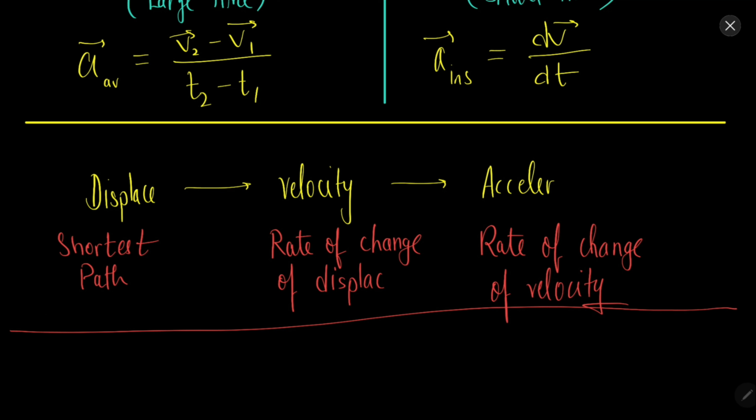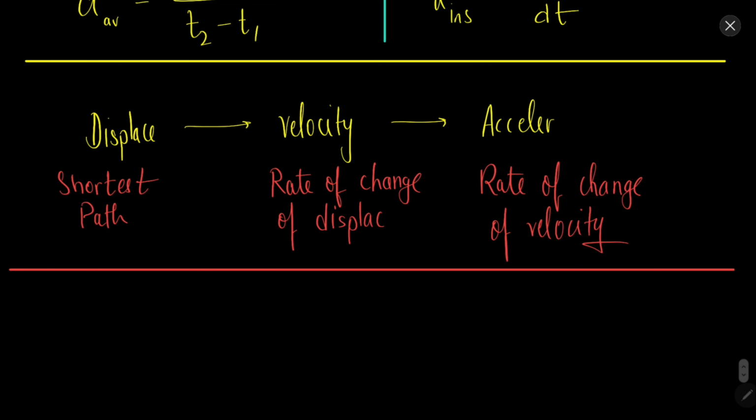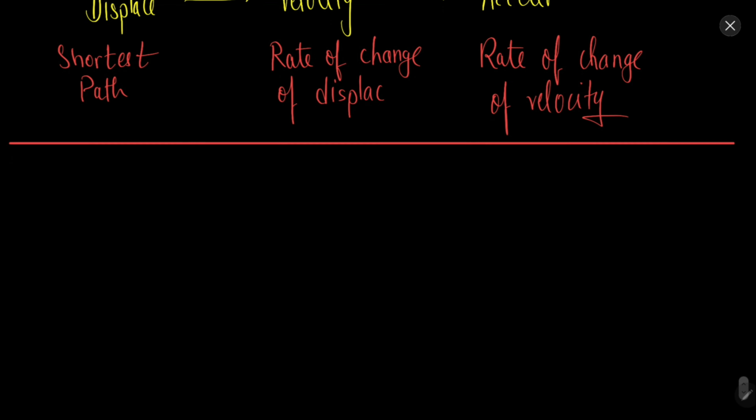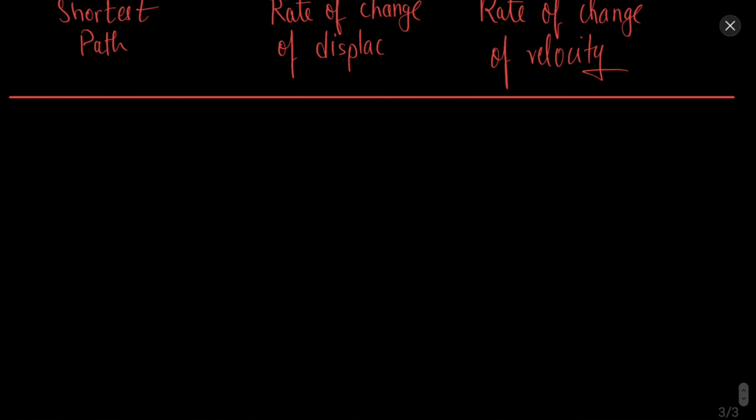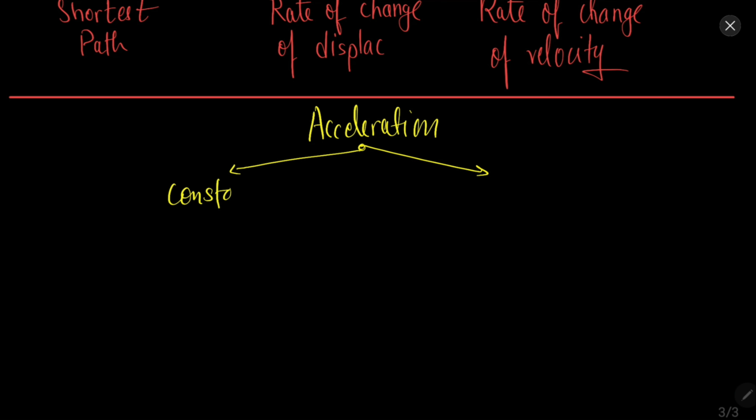So this is the summary for now. Now we know how to describe motion, we know what velocity is, we know what acceleration is. So now we can describe motion using certain equations. Usually we will consider the case where the acceleration is constant. We will have two cases: one case is when the acceleration is constant, and another case is where the acceleration is not constant. Initially, in the first few chapters, we will be focusing mostly on the case where the acceleration is constant.